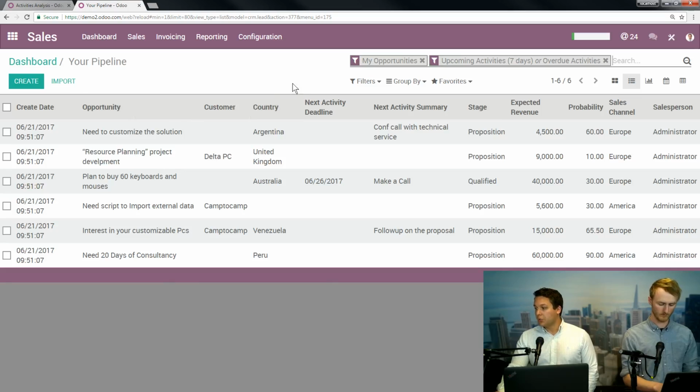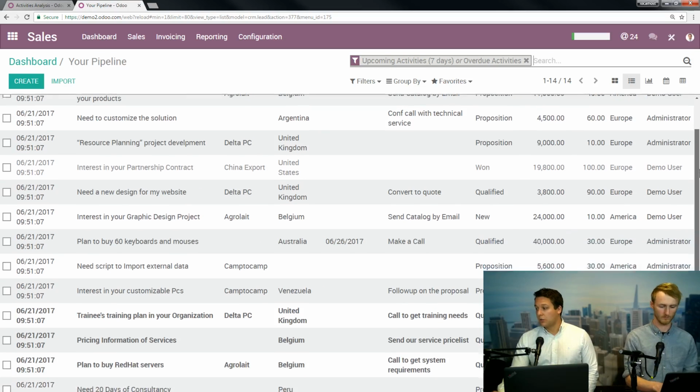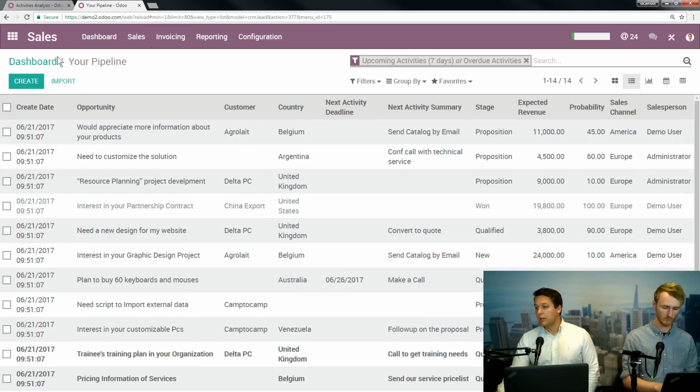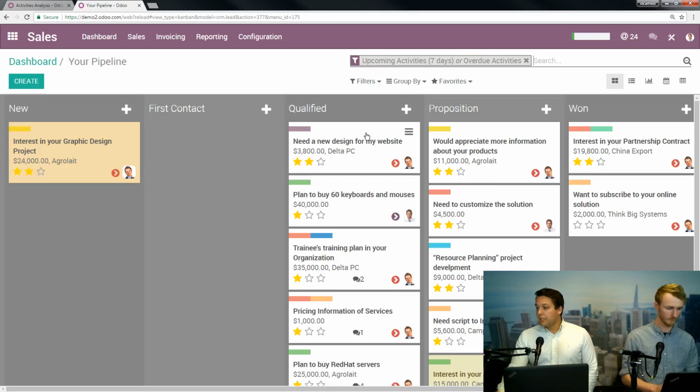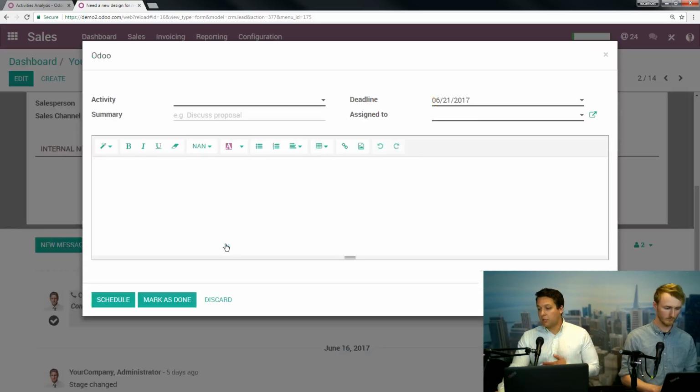what opportunity is, what my deadline is if I have one, and what my next activity summary is. So you can have a quick activity, basically call lists, email lists, whatever you want to do to let you say, hey, this is how I'm going to manage myself. And this is for me. If you're a manager, you want to look at your whole team, you can see what everybody has to do. Just like this in the line view. So this is everybody's activities. And every time you create, back on pipeline right here, every time you put a new activity down here, let's say I'm going to do this for myself.